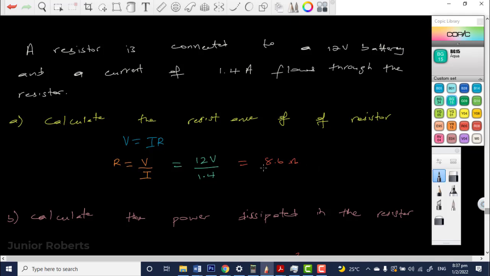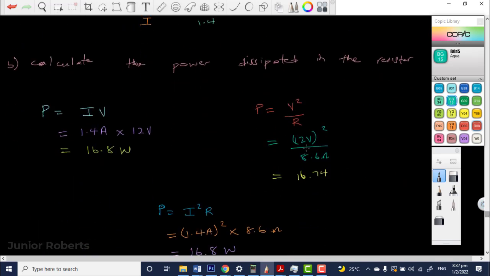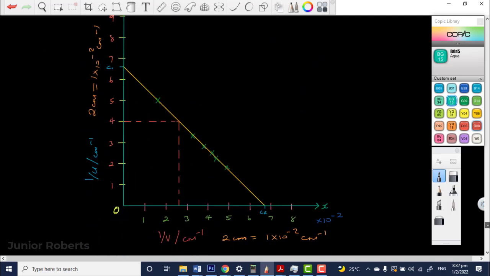But because we rounded this to 8.6, our values are slightly different, especially when we use the formula involving the resistance. Instead of using 8.6, we should have used 8.57 to get an exact value. But they're almost the same, because if we were to round these to two significant figures, it would be 17 and 17 all across. Just because of the rounding, the values are slightly different.